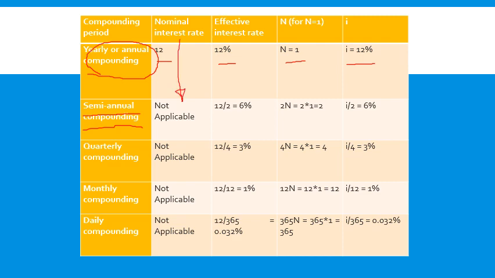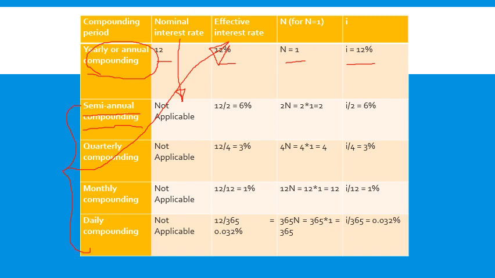It becomes effective interest rate now. As soon as we shift from annual compounding to any of these, semi-annual or quarterly or monthly or daily, our interest moves towards effective interest rate. Nominal interest rate is not at all applicable.